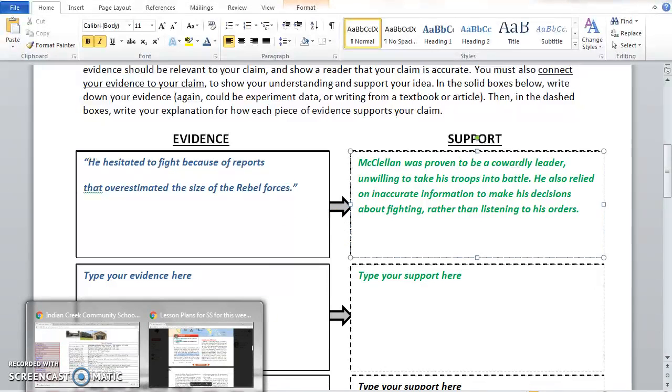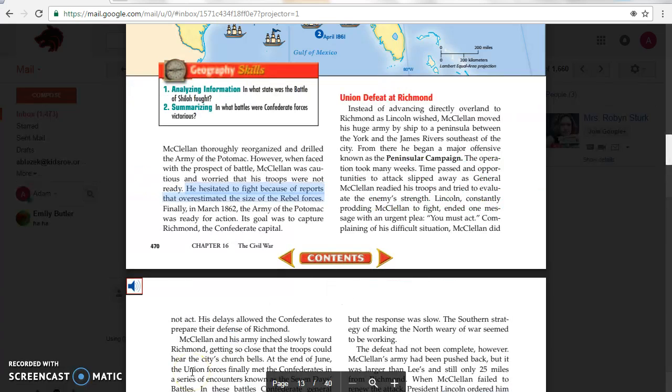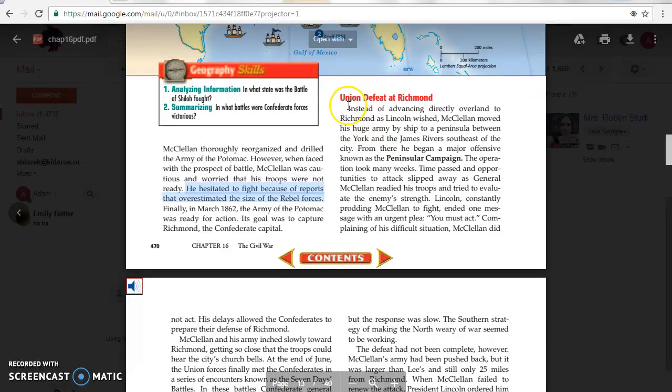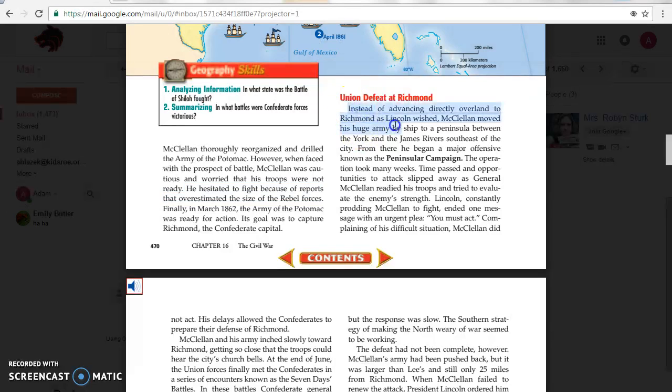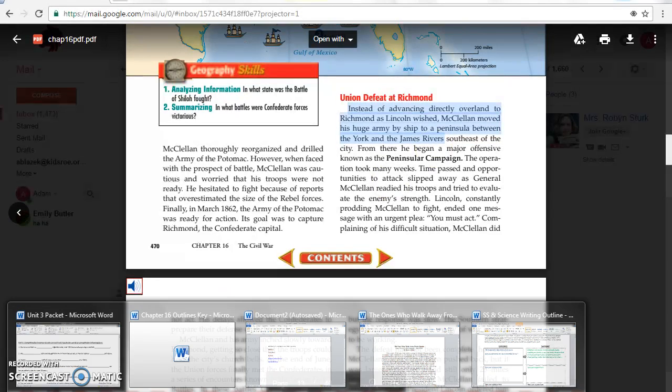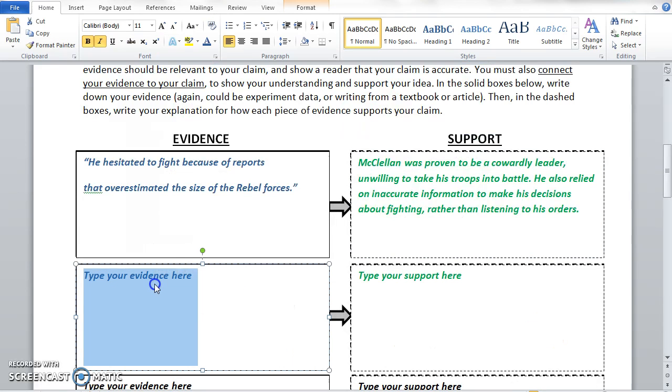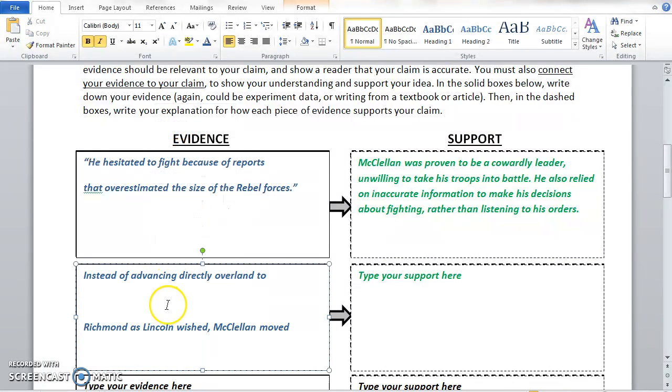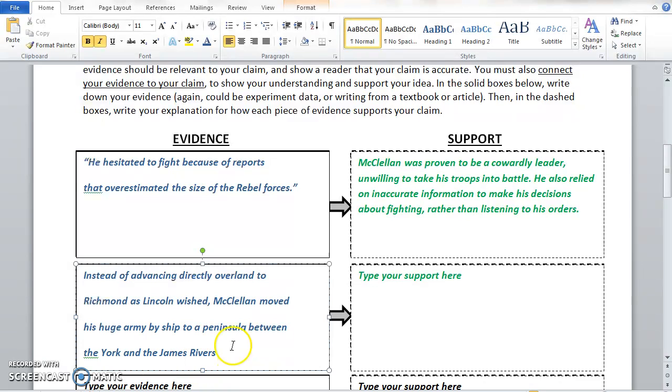So why don't we do one more example? If we go back here to our textbook, and if we're looking over here to the Union defeat at Richmond, we see that instead of advancing directly overland, as Lincoln wished, McClellan moved his huge army by ship to a peninsula between the York and James rivers. So why don't we say that that'll be our second piece of information. We come back here, type it in, and space it up here so you can actually see it all. So instead of advancing directly overland, this is our second piece of evidence. We'll throw quotation marks around it to show that it's coming from the textbook.